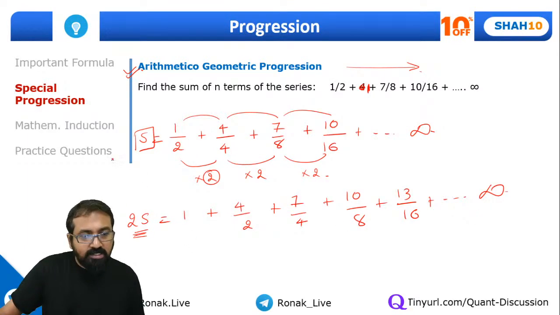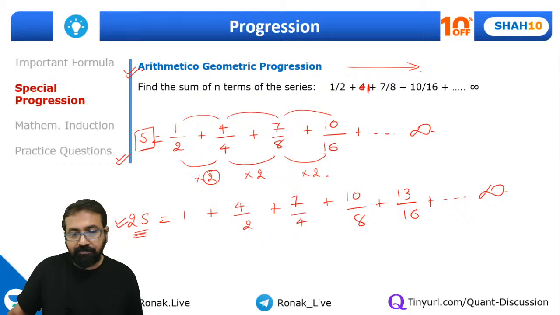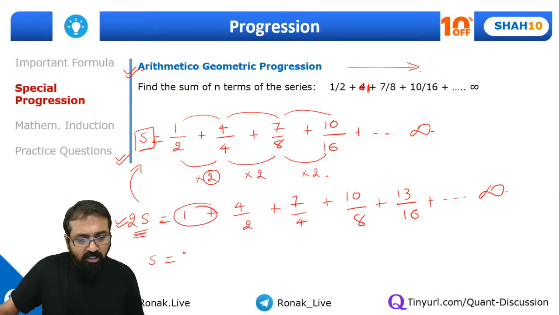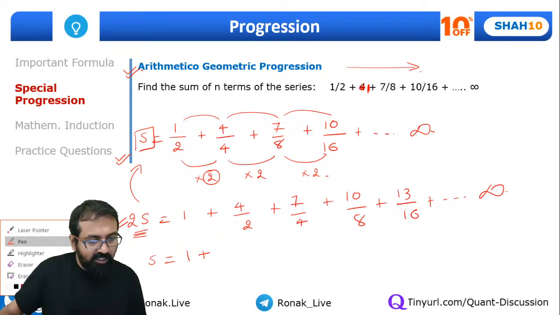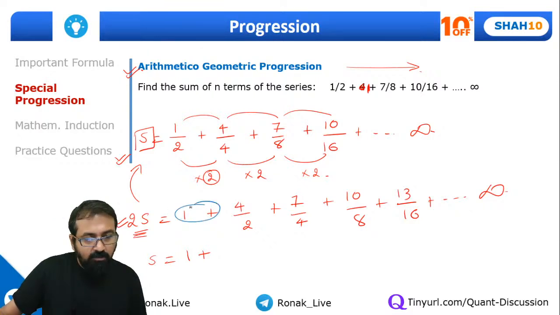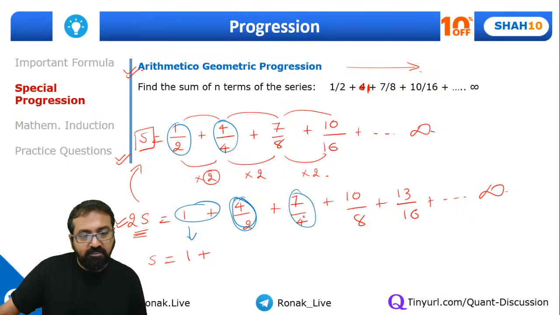Now we'll subtract this series from this series. So 2S minus S will come out to be S, which is equal to, now just segregate this one, put this aside, and then 4 by 2 minus 1 by 2. Let me indicate by a different color so that you all can easily understand this part. We have written this as it is. Now subtract 1 by 2 from this 4 by 2. Same way subtract 4 by 4 from 7 by 4, subtract 7 by 8 from 10 by 8, because ultimately we need to subtract all the terms of this series from this series.